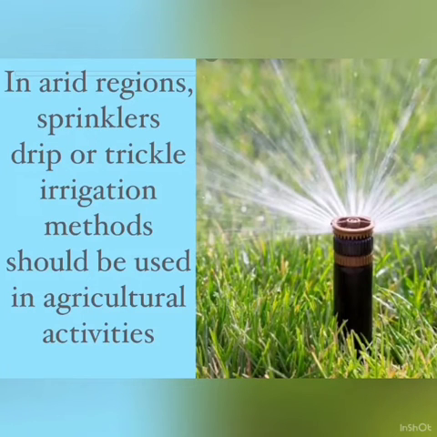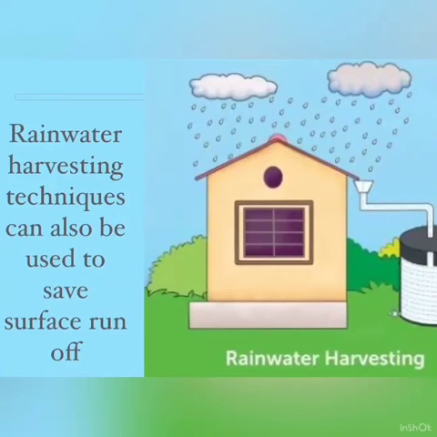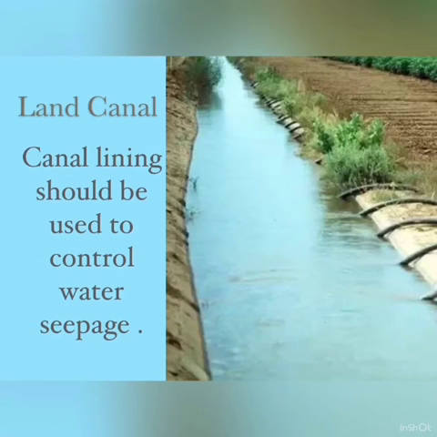It is about the sprinklers. In arid regions, sprinklers, drip or trickle irrigation methods are used. Rainwater harvesting: rainwater harvesting techniques can also be used to save surface runoff. This is about the land canals. Canal lining should be used to control water seepage.